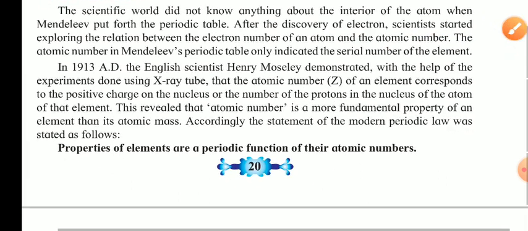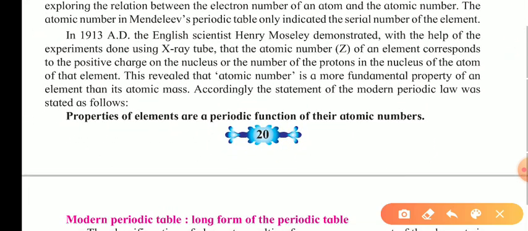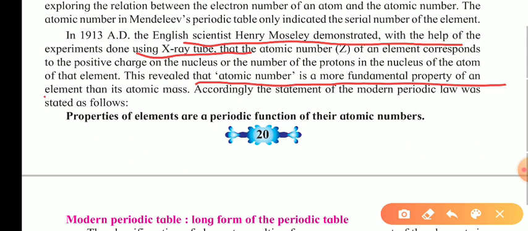After that, Henry Moseley, the scientist who gave this classification, performed an experiment using an X-ray tube to find out the atomic number of elements and the positive charge present in the nucleus. He revealed that the atomic number is a more fundamental property of an element than its atomic mass.